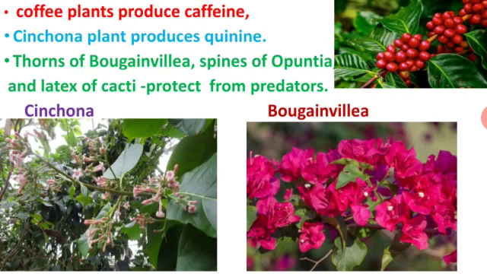Cactus plants, have you seen? On that surface itself they have the spine as well as latex, the milky sap that is obtained from the plants. They are named Opuntia as well as cactus. They protect them from predators.